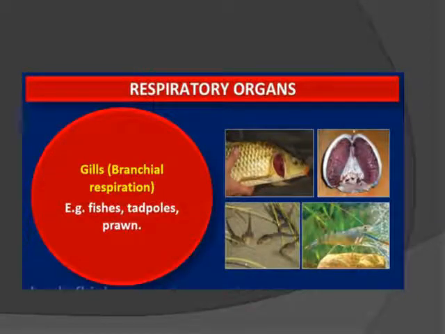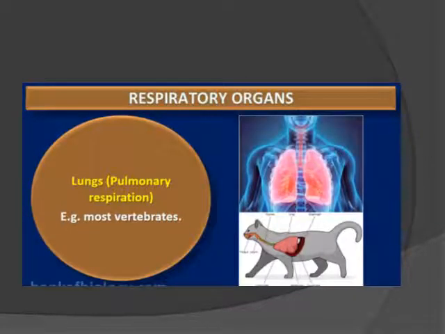The next example is fishes, tadpoles, which are the young ones of the frog, and prawn, whose habitat is water. That's why they have respiratory organs, that is gills, and the form of respiration is known as branchial respiration. The next example is most vertebrates, in which we include reptiles, birds, and mammals. The respiratory organ is the lungs, and the mode of respiration is known as pulmonary respiration. So these are the lungs through which the exchange of gases takes place.